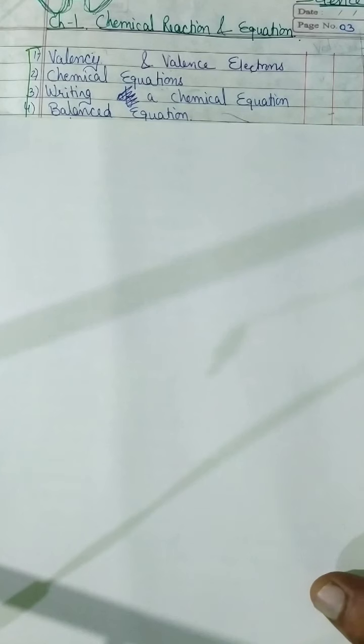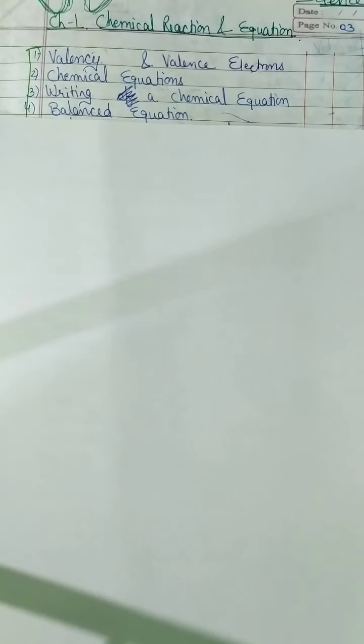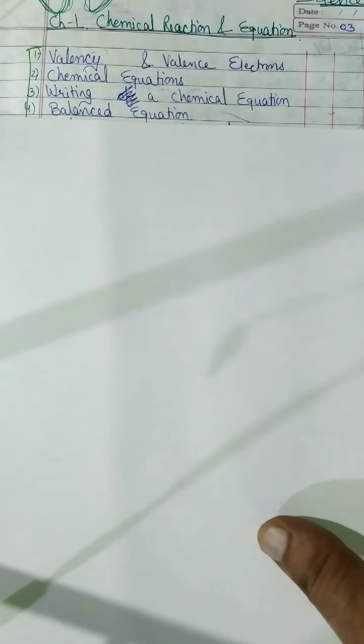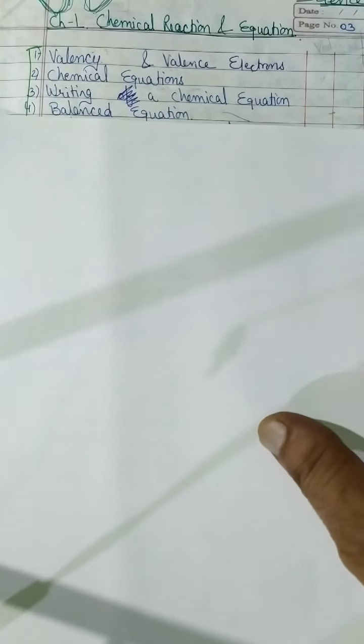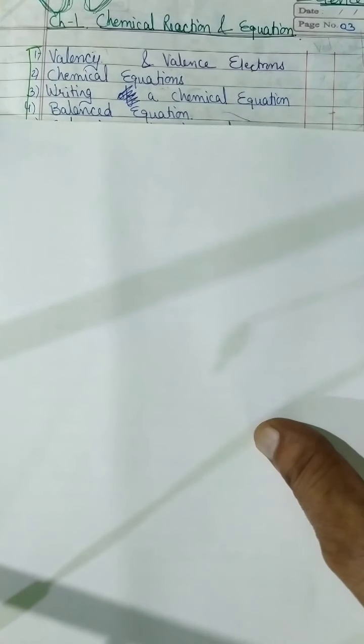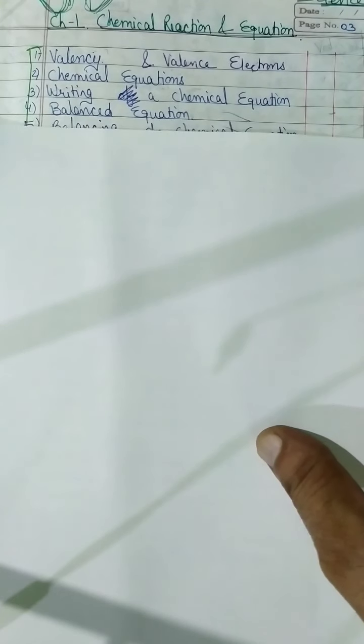Now the next point is balanced equation. Now what is a balanced equation? Well, the balancing process of the chemical equation gives a balanced equation. We need to balance the equation, right? Okay, we can't write it raw, we can't write it unbalanced, because that is against the laws in chemistry, the laws of conservation, and laws of mass, all these things. So we need to balance the equation, and we should know what balanced equations are.